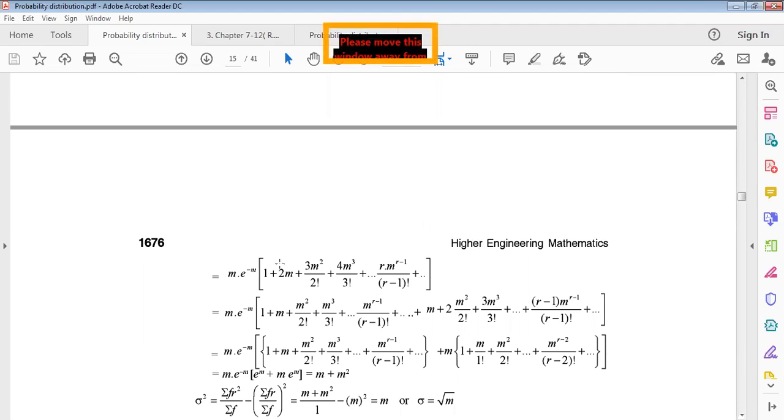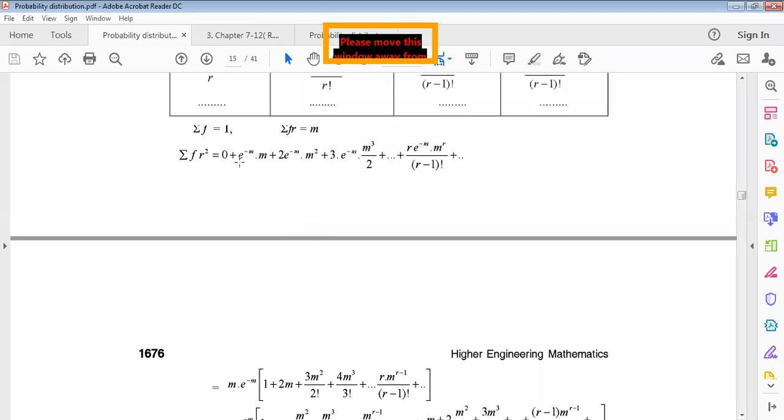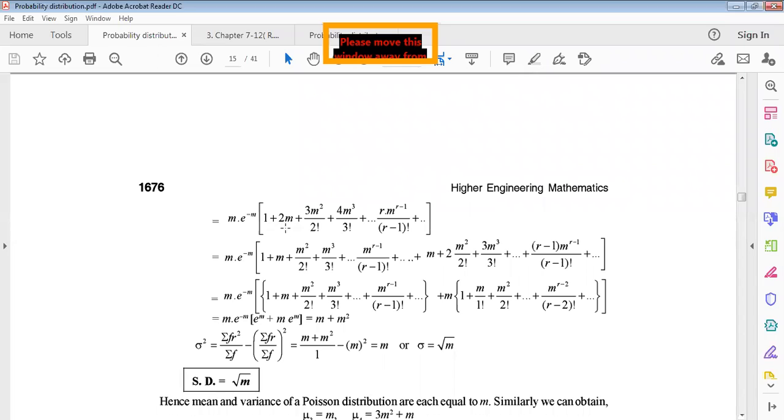Taking m into e to the power minus m as common, this is another infinite series. Actually, this infinite series can be written like this. How? This twice m making single, this m square by 2 making single, m square by factorial 2, 4m square, only m square, m cube, this also making single. So we can make another series where only a single m is used, and another m will be this.